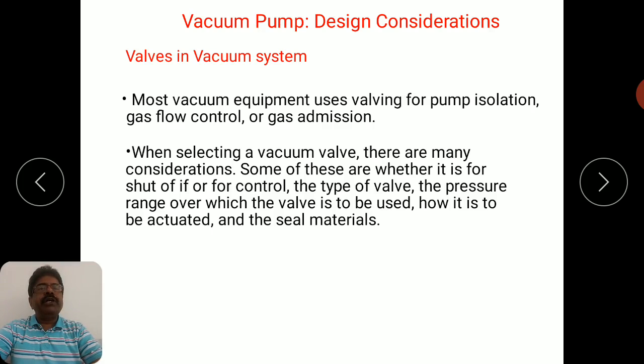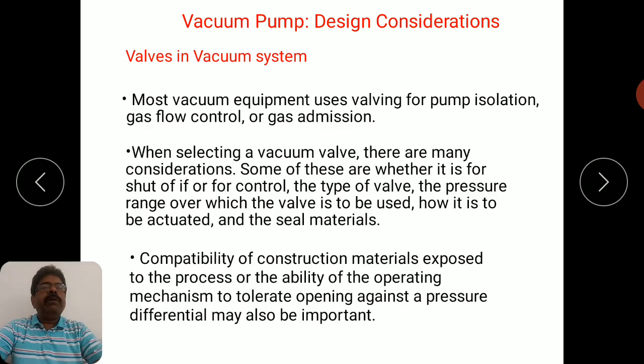All these things, pressure range, these are important parameters when you select a valve for a particular application, either for pump isolation or gas flow control or gas admission. Compatibility of construction material exposed to the process, or the ability of the operating mechanism to tolerate opening against a pressure differential may also be considered. So this is a very important parameter: the ability of the operating mechanism to tolerate opening against a pressure differential.